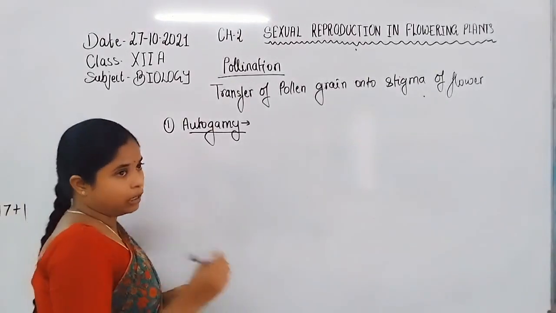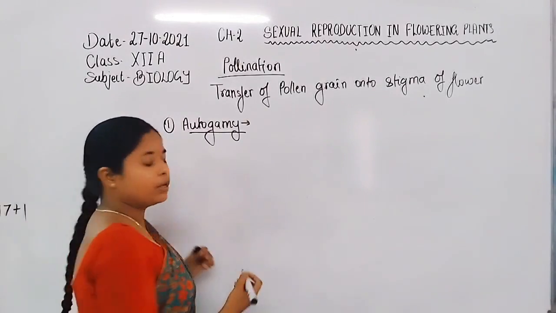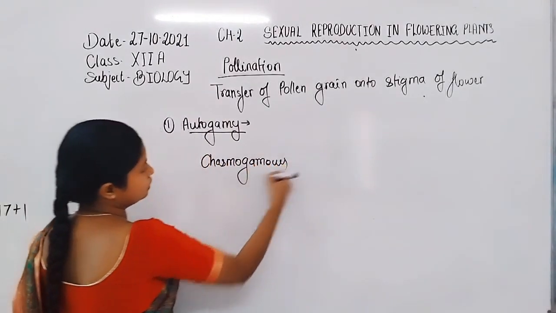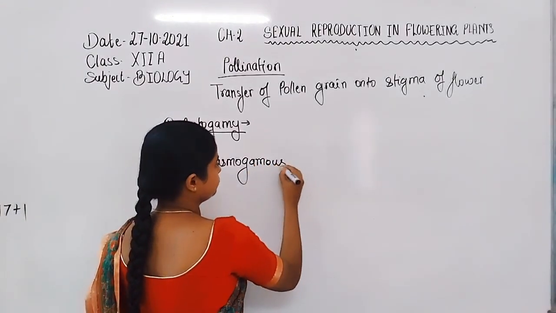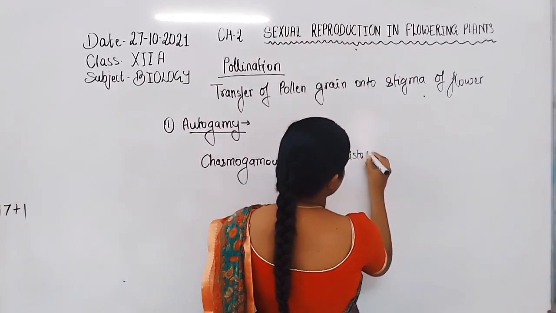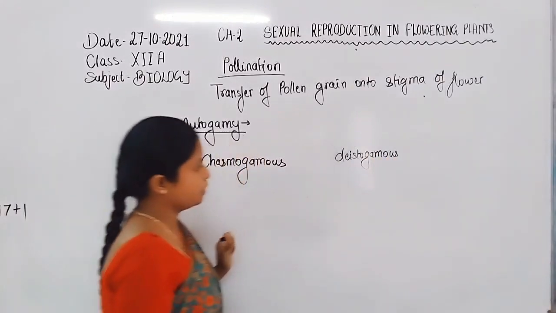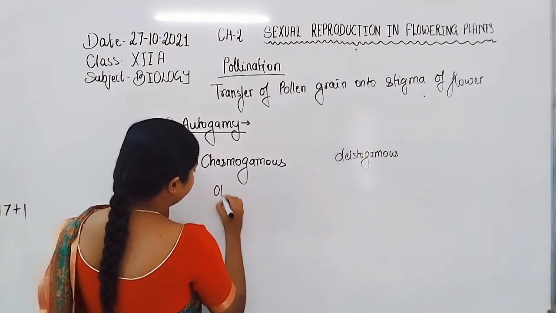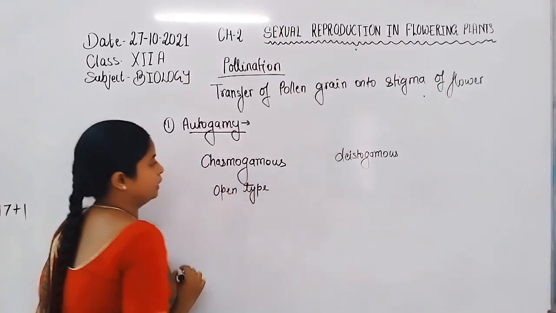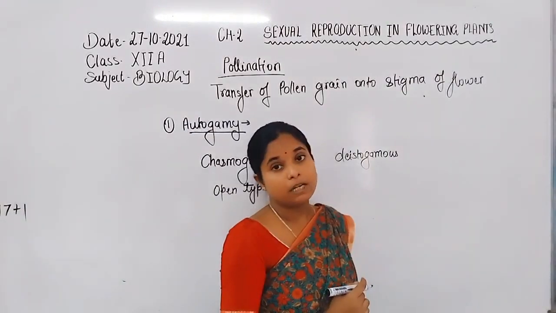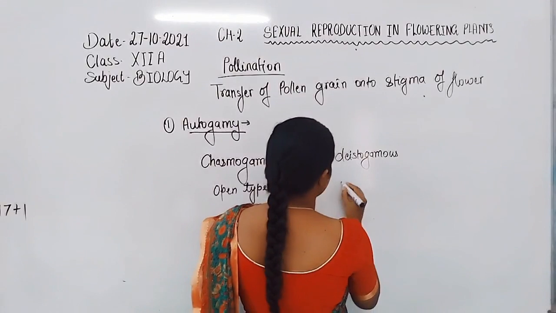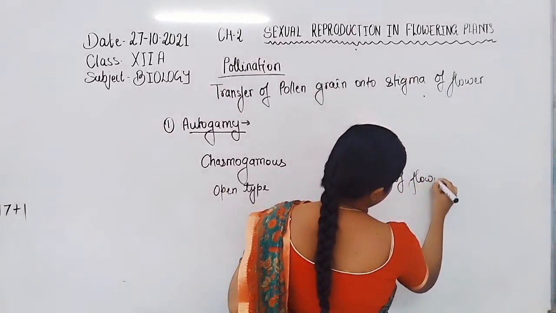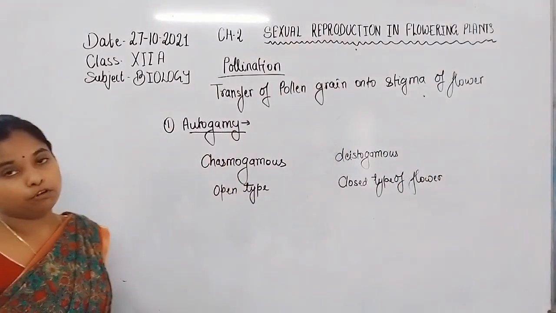On this basis, flowers are of two types: chasmogamous and clistogamous flowers. Chasmogamous flowers are open type of flowers, whereas clistogamous flowers are closed type of flowers.